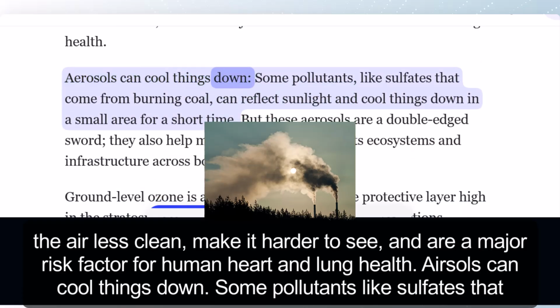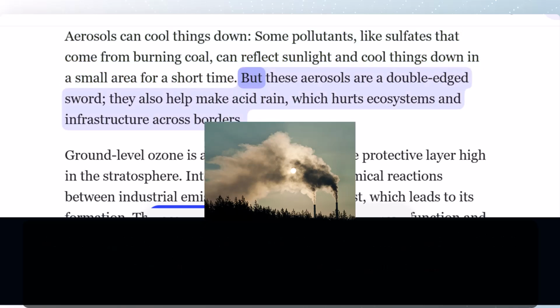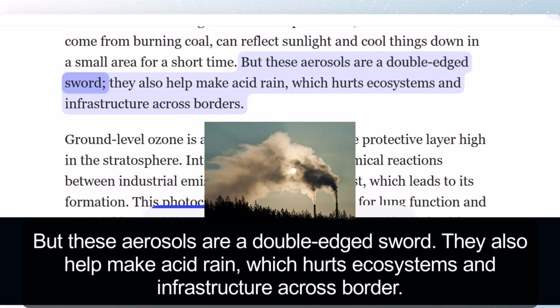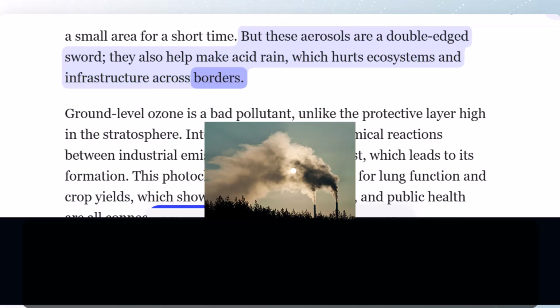Aerosols can cool things down. Some pollutants, like sulfates that come from burning coal, can reflect sunlight and cool things down in a small area for a short time. But these aerosols are a double-edged sword. They also help make acid rain, which hurts ecosystems and infrastructure across borders.